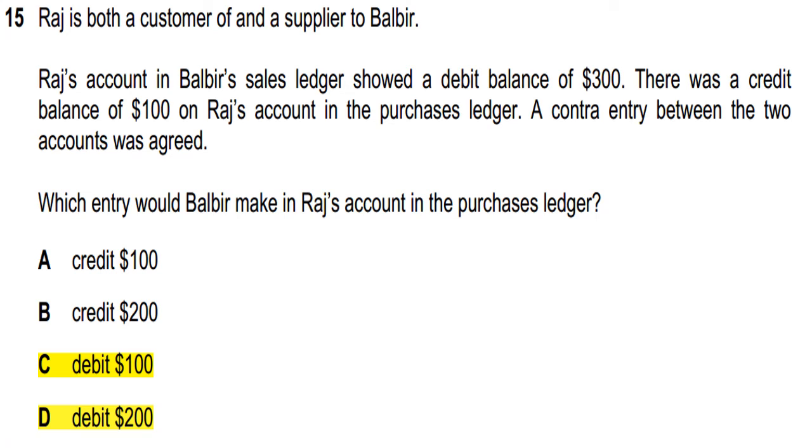And number 15 is, Raj is both a customer of and a supplier to Balbir's. Raj's account in Balbir's sales ledger showed a debit balance of $300. There was a credit balance of $100 on Raj's account in the purchases ledger. A contra entry between the two accounts was agreed. Which entry would Balbir make in Raj's account in the purchases ledger? And D option is correct, debit $200.